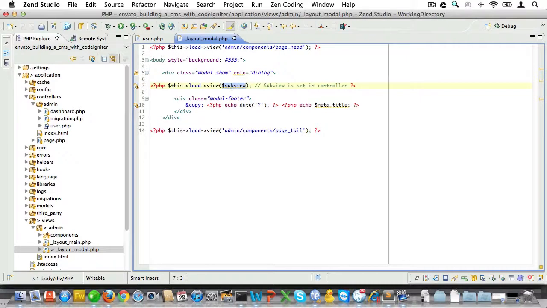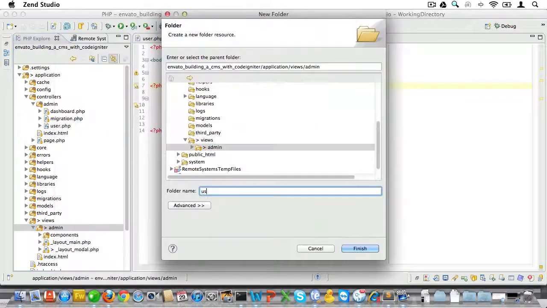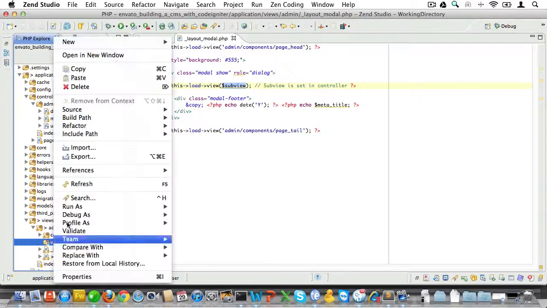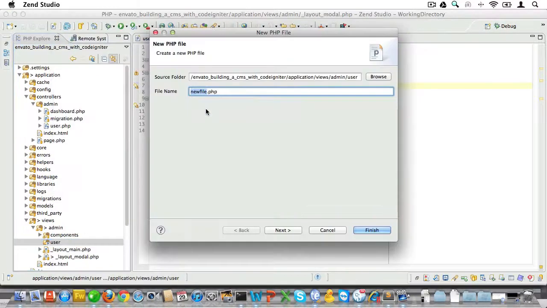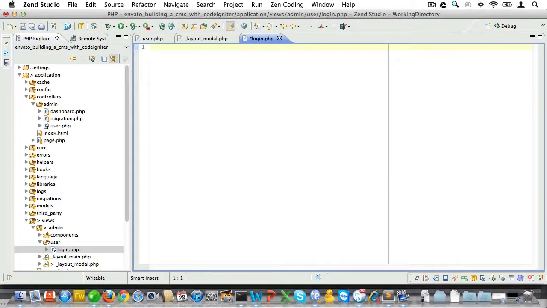Remember, we set the subview to admin/user/login. Now let's go and create that subview. First, we'll need to create a new folder called user. And inside of that folder, we'll add a new view file called login. Inside of that view, we'll need to create a couple of divs, and I'll use Zen coding for that. First, a div with a class of modal-header, and secondly, a div with a class of modal-body. Now, let's set a heading within modal-header to show the user he's on a login page.